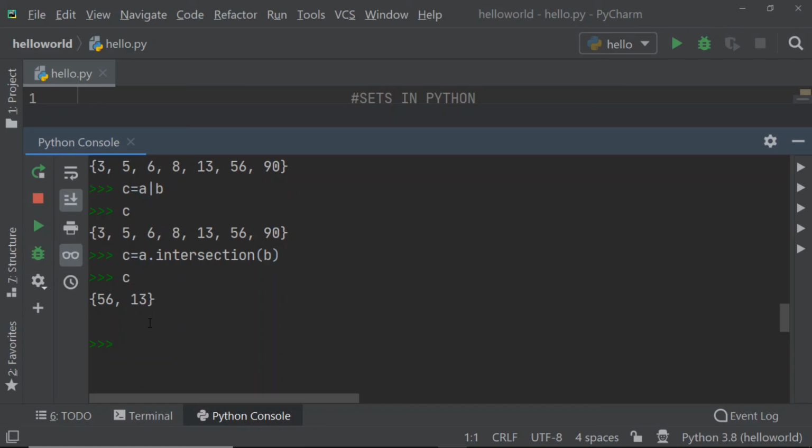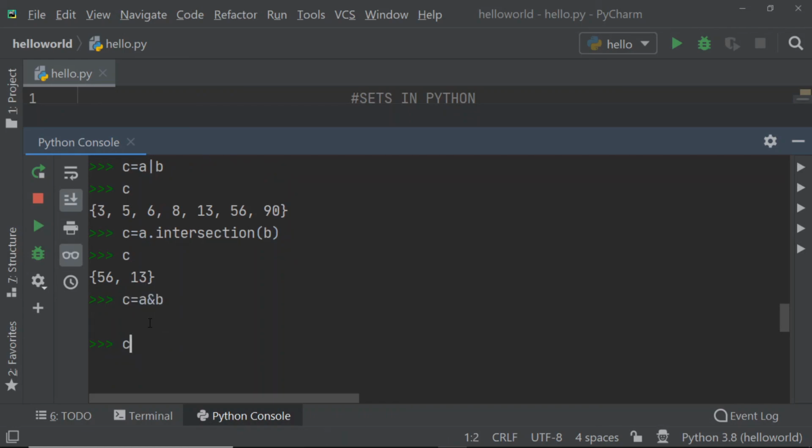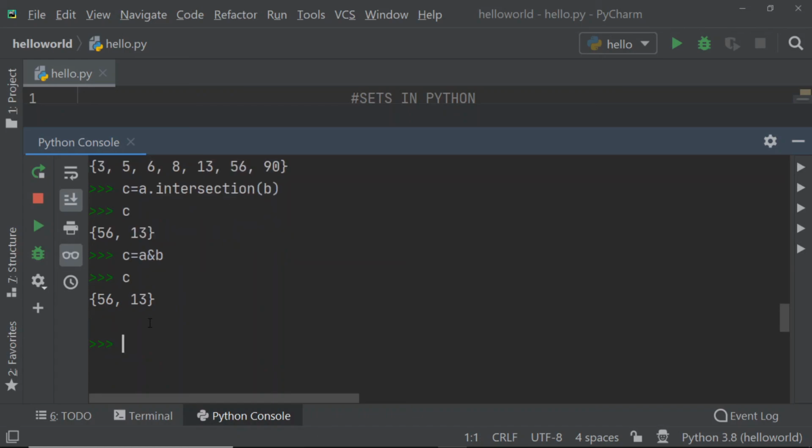Now another method to use the intersection is by using a symbol, that is C is equal to A, and this is the symbol to find out the intersection. So if I check the output, again I am getting the same output: C is equal to 56, 13, and here also C is equal to 56, 13.